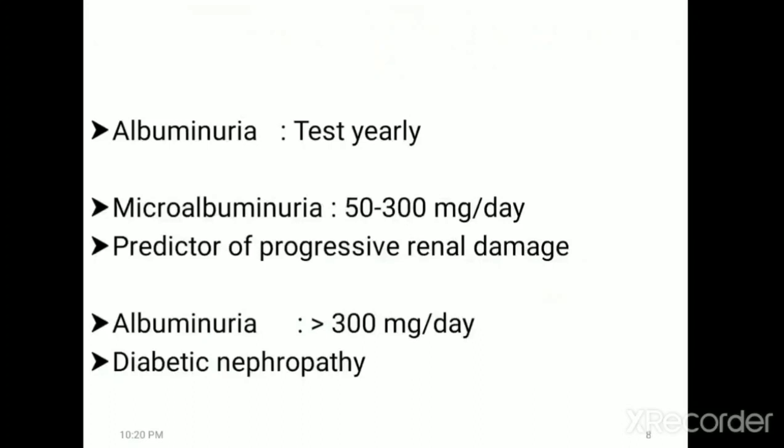And microalbuminuria should be done yearly. This is done to assess the development of diabetic nephropathy. So microalbuminuria is a predictor of diabetic nephropathy in a patient with diabetes mellitus.